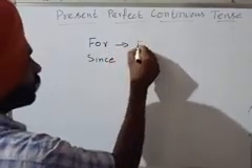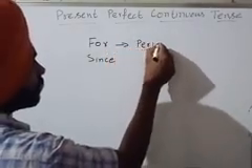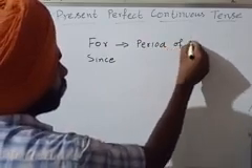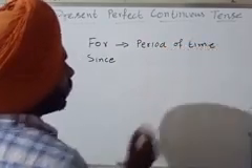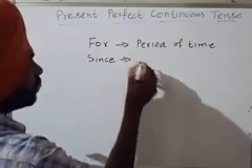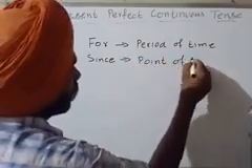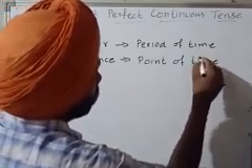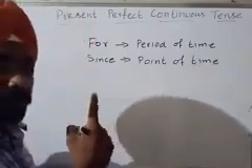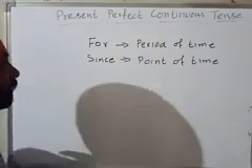For we use a period of time, and since we use a point of time. So these two things are very important for time.